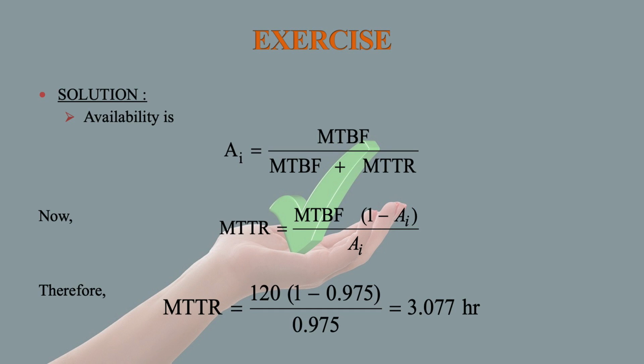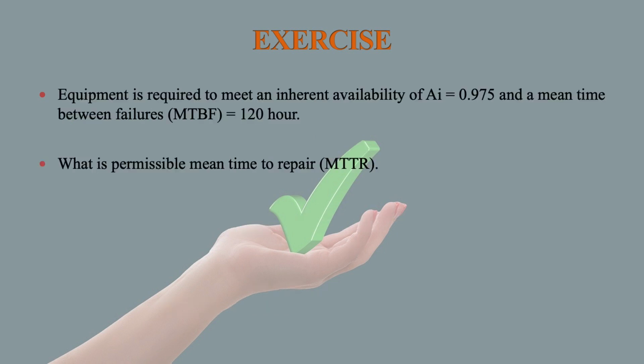Now let us take up another numerical. Equipment is required to meet an inherent availability of AI equal to 0.975 and a mean time between failure, that is MTBF, is given as 120 hours. What is the permissible mean time to repair? That is, we have to calculate MTTR.